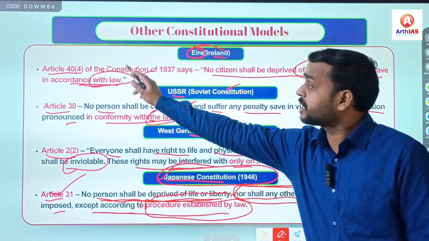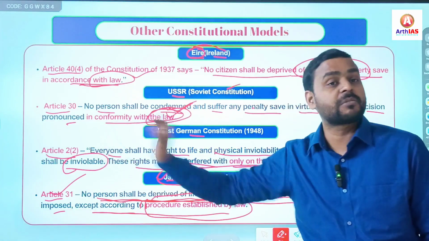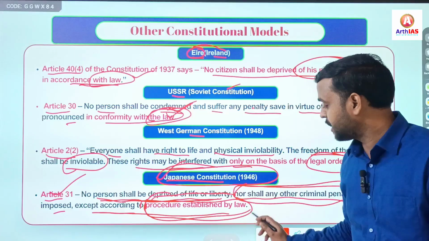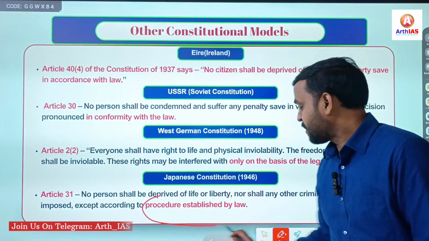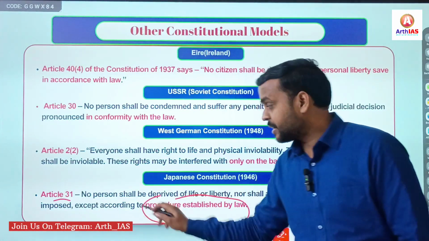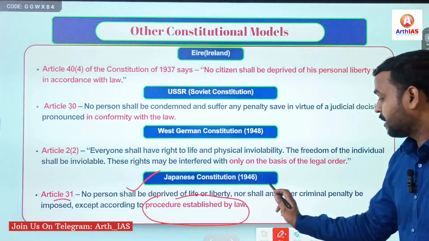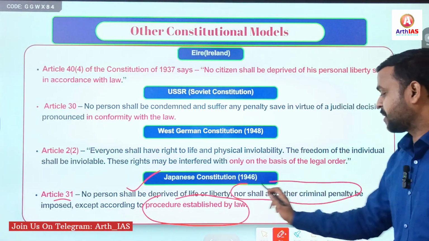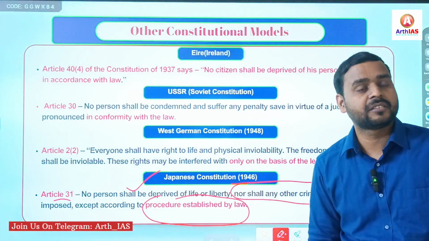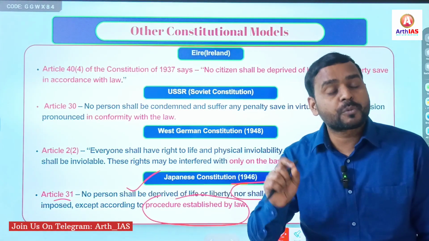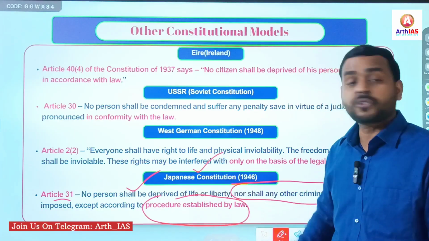Actually, no other constitution uses the words procedure established by law. The actual phrase procedure established by law is written in the Japanese Constitution under Article 31, and it is identical to Article 21 of the Indian Constitution. Save this part of the statement, right? So the origin of the concept of procedure established by law is the Japanese Constitution.